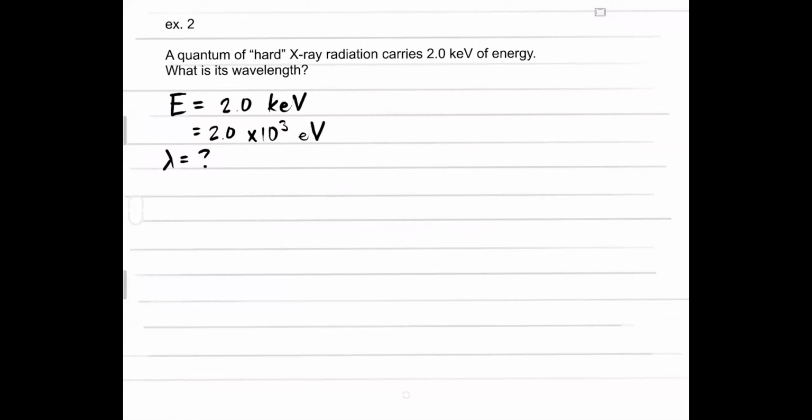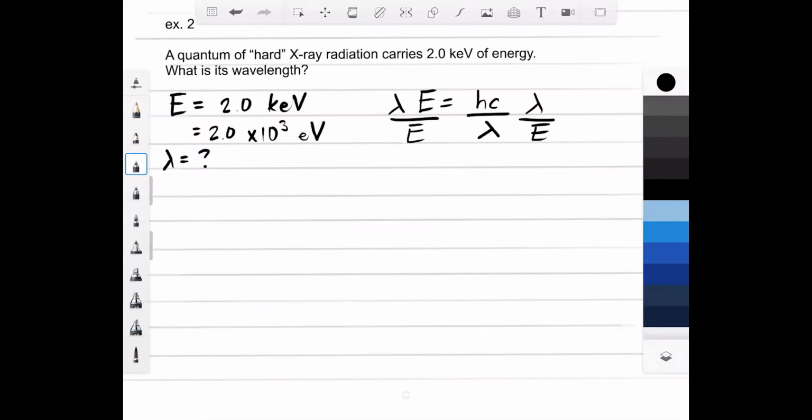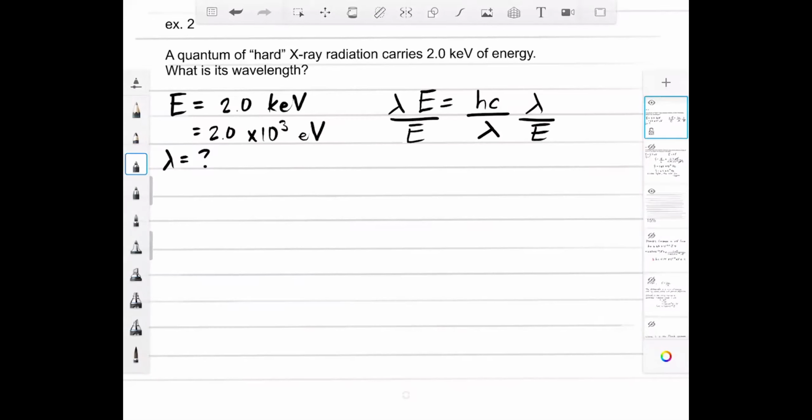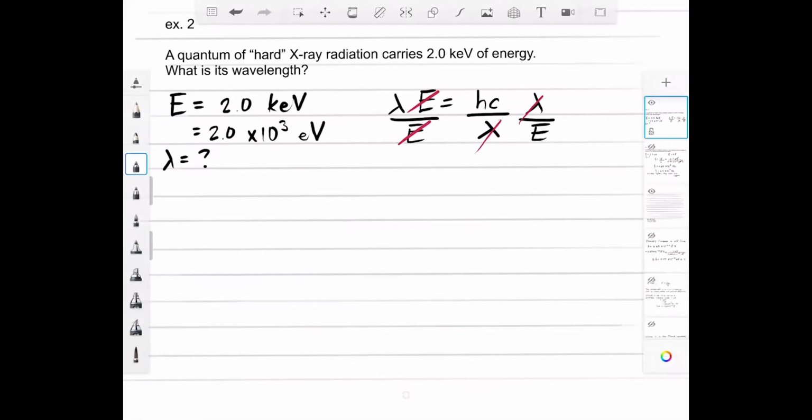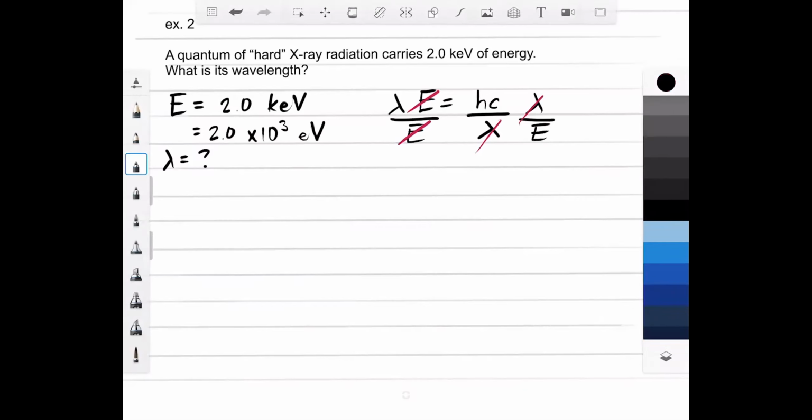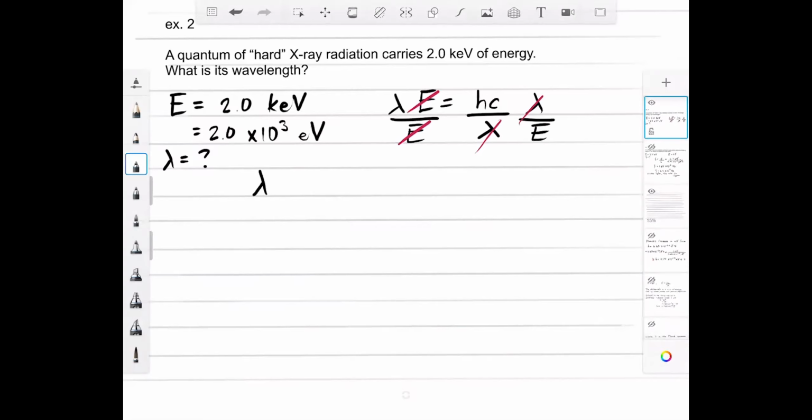Now, the equation that we got to use here is E equals hc over wavelength. So what we got to do is basically multiply both sides by the wavelength and then divide both sides by the energy. Over on the right-hand side, wavelength cancels out. And over on the left-hand side, the energy cancels out, and then you are left with this formula for the wavelength. Wavelength equals hc over E.